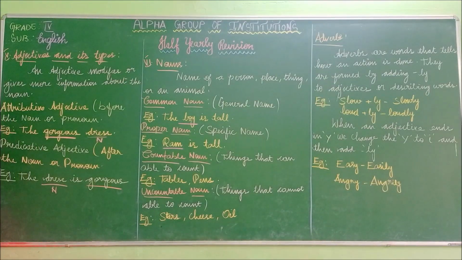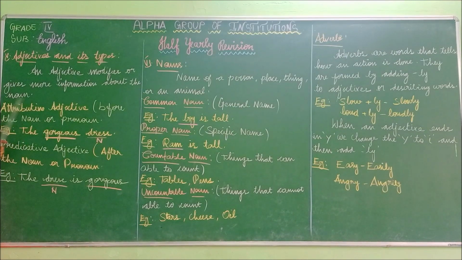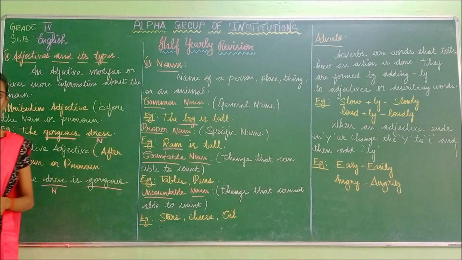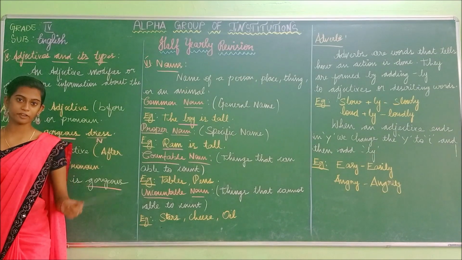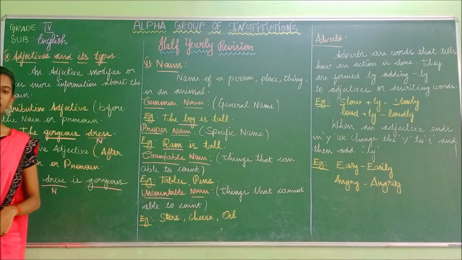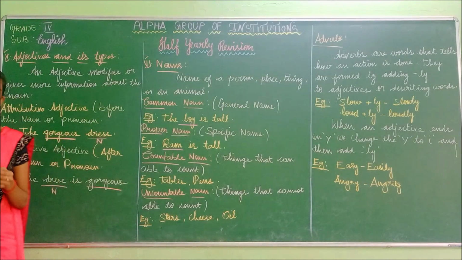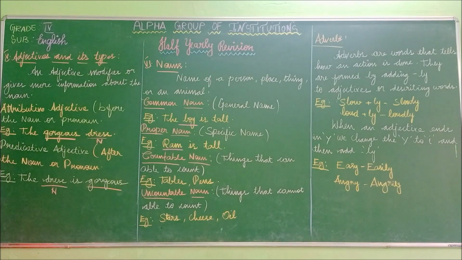The next one we are going to see is adjectives and their types. An adjective modifies or gives more information about the noun. So what is meant by adjective? The adjective gives more information about the noun. We already know what is meant by noun. Noun is the name of a person, place, thing, or animal. So what gives more information about the noun is known as the adjective.